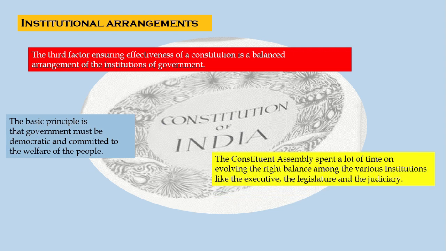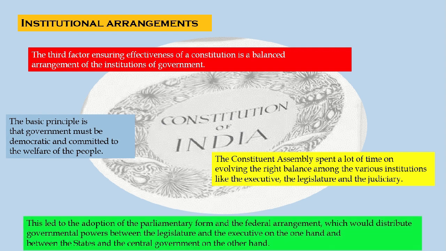The Constituent Assembly spent a lot of time on evolving the right balance among the various institutions like the executive, the legislature, and the judiciary. This led to the adoption of the parliamentary form and the federal arrangement, which would distribute governmental powers between the legislature and the executive on one hand and between the states and the central government on the other.